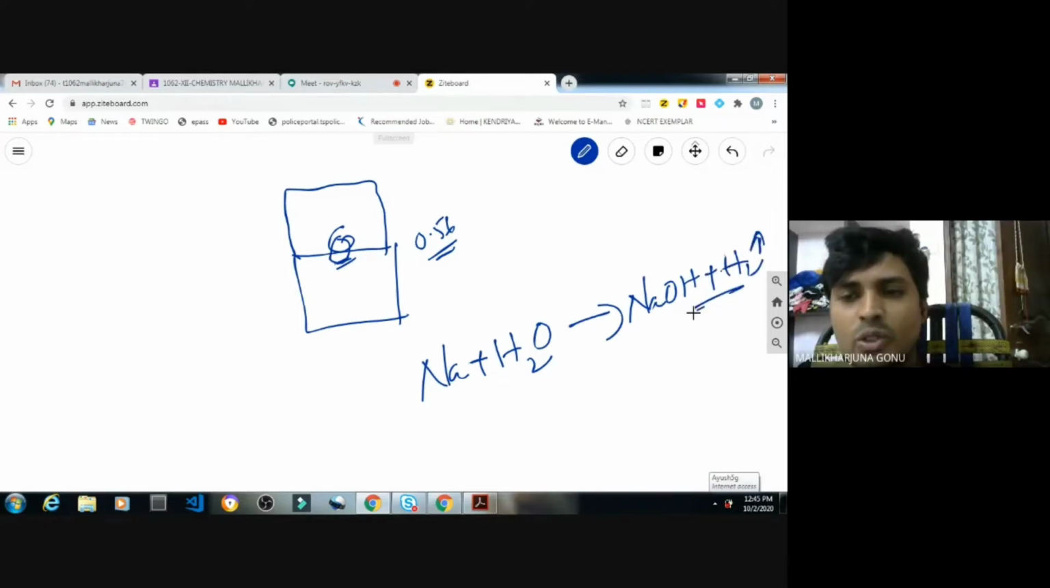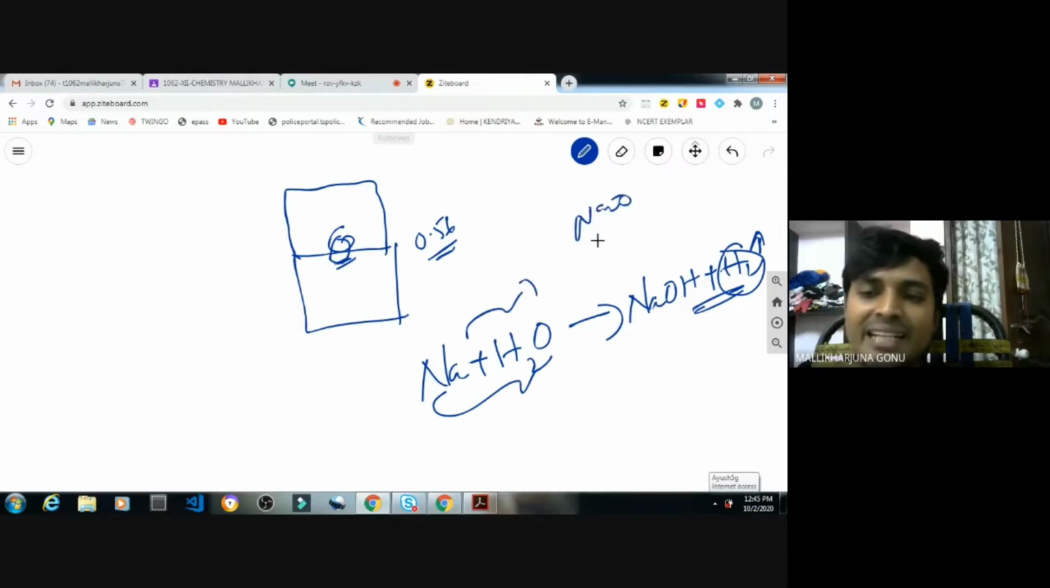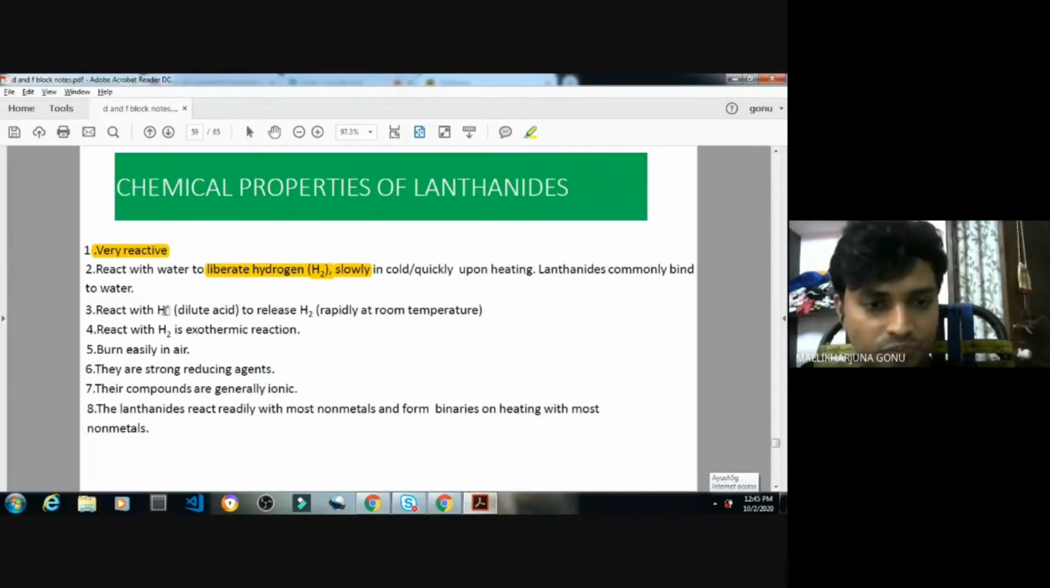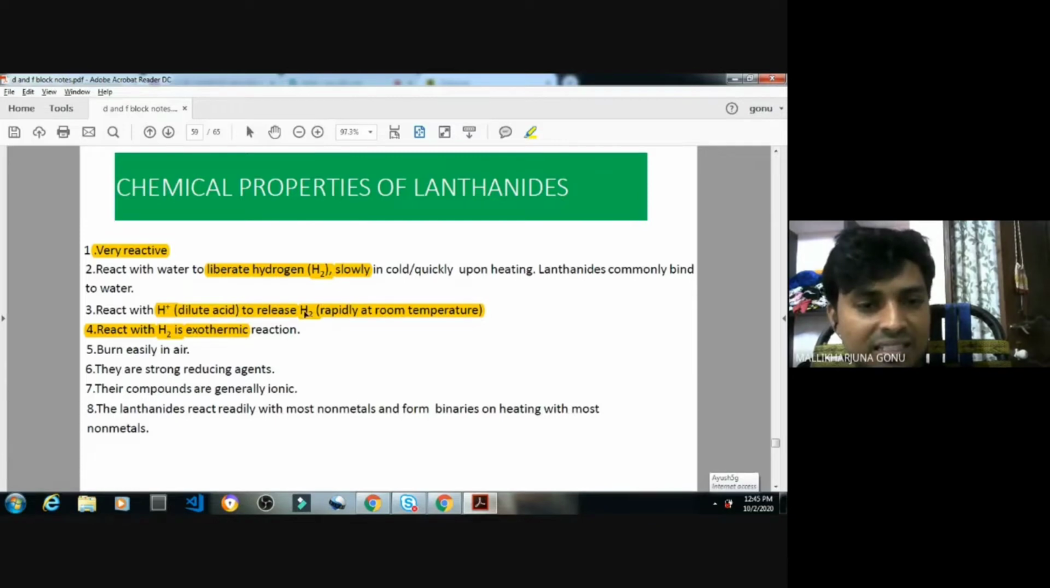Hydrogen gas will be released when metals react with water. Usually when Na reacts with H2O, first Na2O will be formed, which again reacts with the water to give NaOH. That is how those metals react. Then they react with dilute acids to release H2 rapidly at room temperature. That we know; we have just discussed metals. When metals react with acids, hydrogen gas is released.